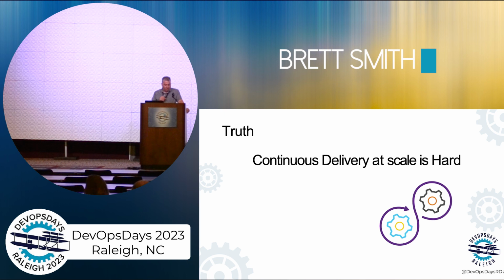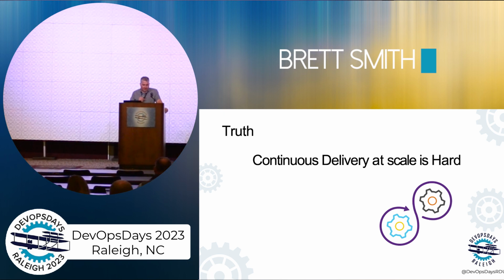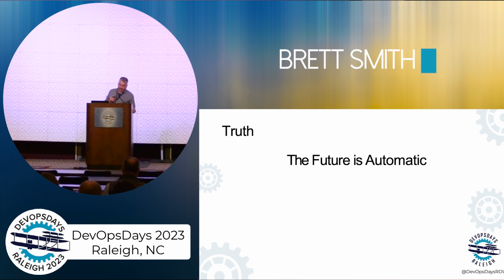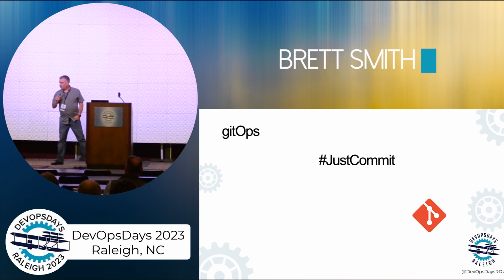What do we do about this new world? Well, the future is automatic, because automation will not be good enough. I need developers to check out code, make their changes, and submit their requests. Just commit, and the robots do the work. So how do we accomplish this? I have a few ideas.